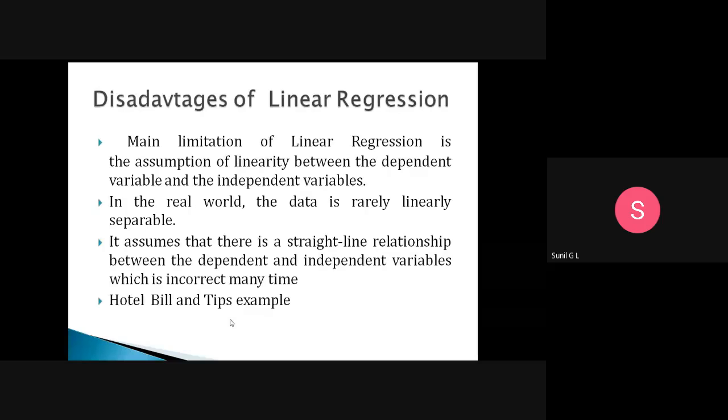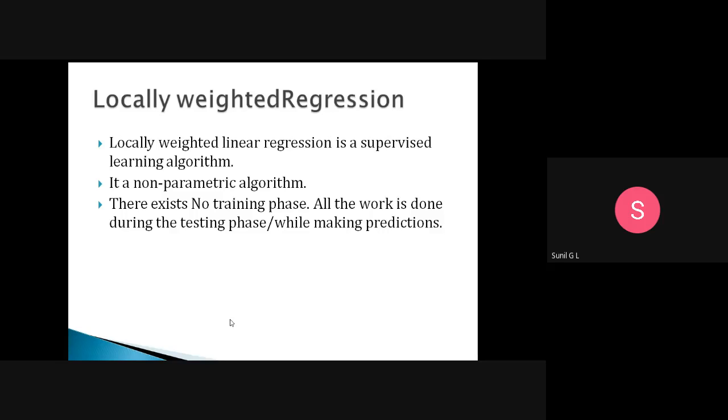Some persons may give more tips, some persons for a huge bill may give no tips at all, some may give a small amount, and some may give a big amount. At that time linear regression won't work, because in linear regression, as the value of the independent variable x increases, the dependent variable y obviously increases, but here no linear relationship exists. So for that we need to go for some other techniques.